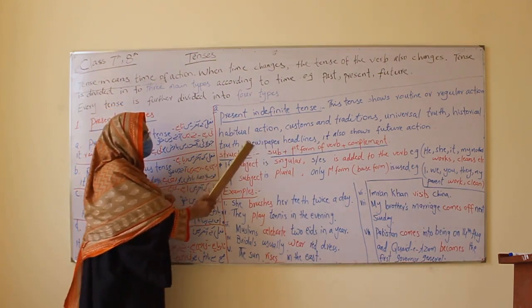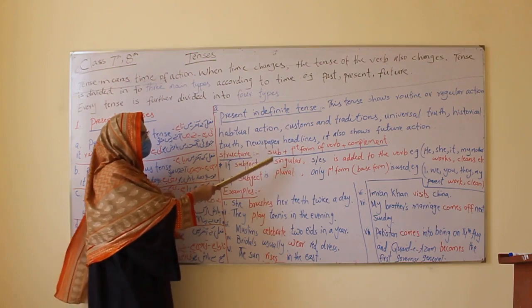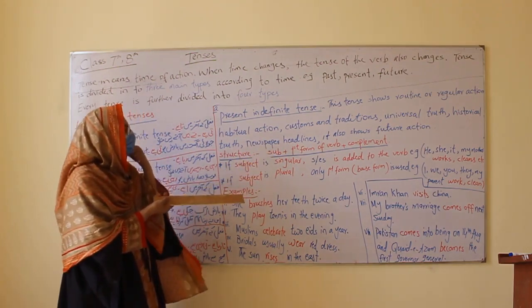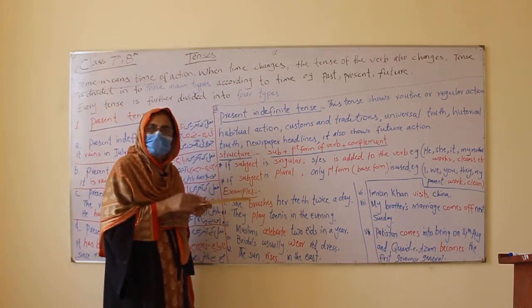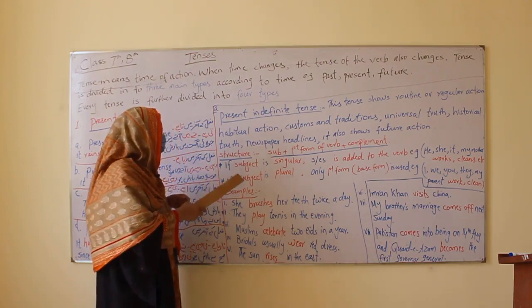This is given to you. Now there are two. Present indefinite tense always has the confusion of either singular and plural. Then when we come to past, that is easier.